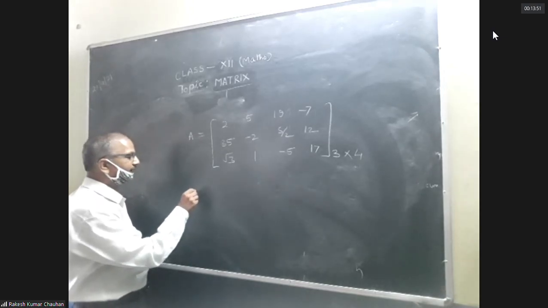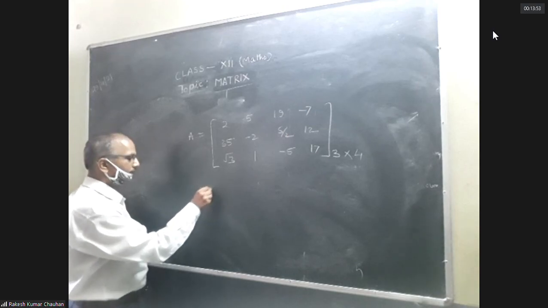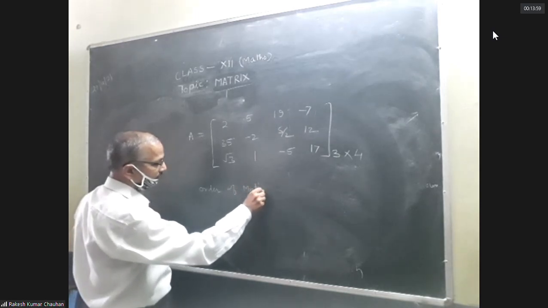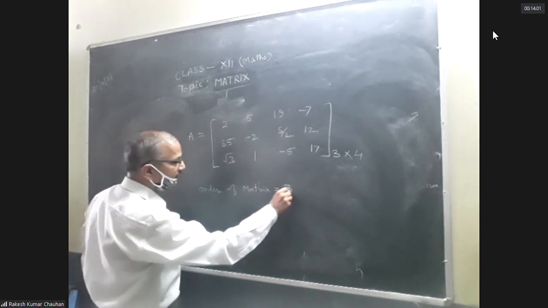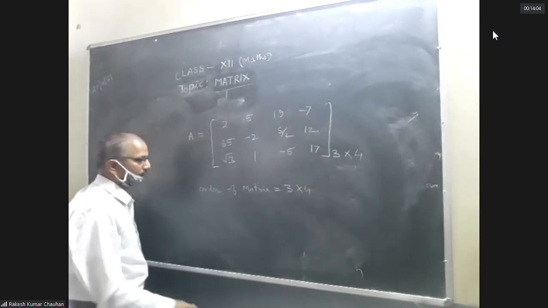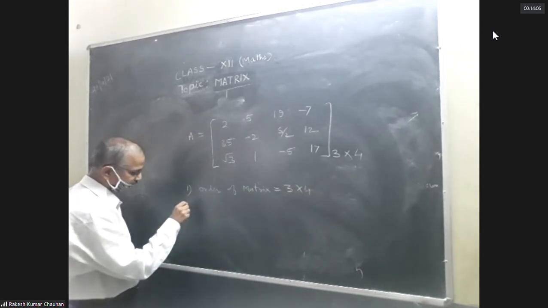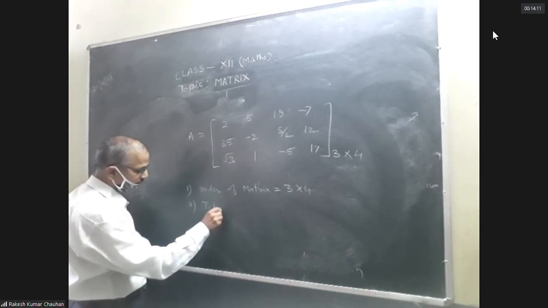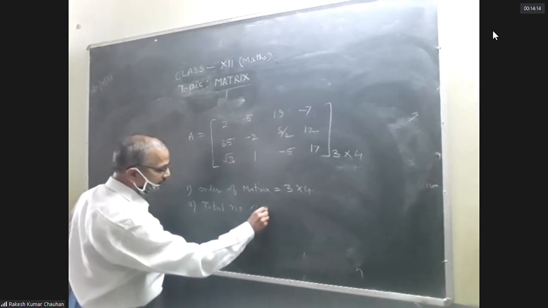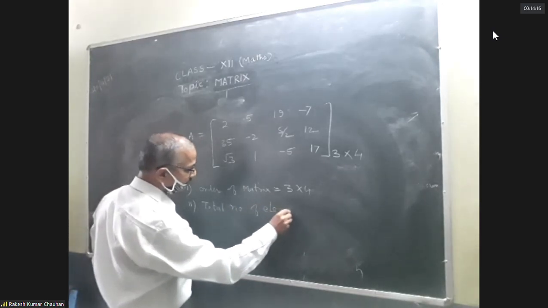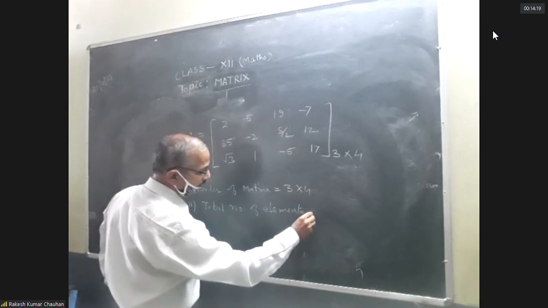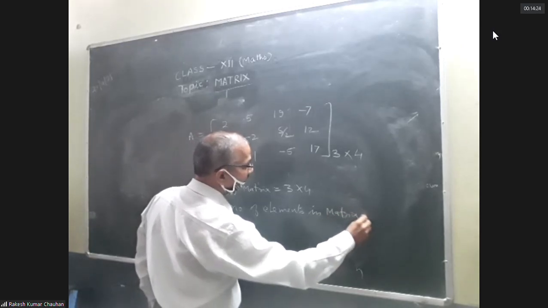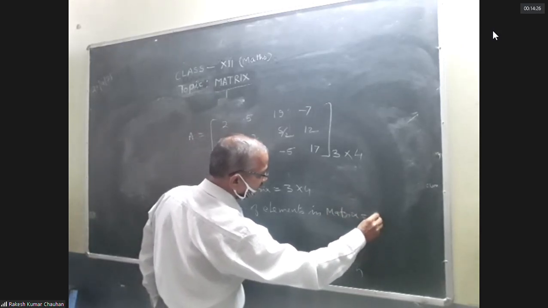Therefore, order of matrix is equal to 3 by 4. Total number of elements in matrix: 3 into 4, 12.